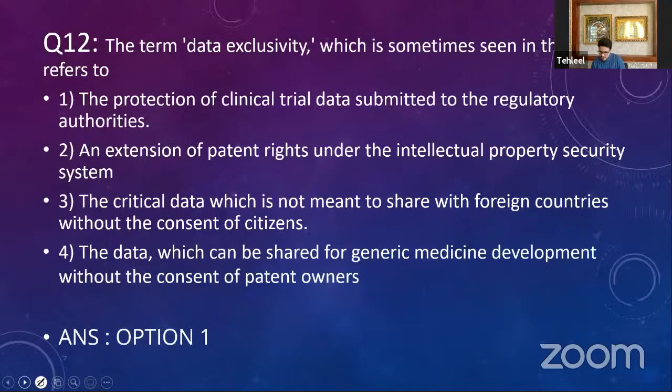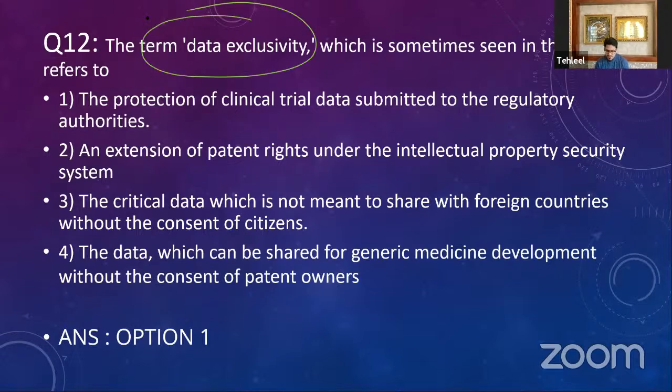So I have taken the first question, that is question number 12. The question number 12 is regarding data exclusivity. Okay, this was the question that was asked in your exam. Now, data exclusivity is sometimes seen in the news. It refers to which of the following? Okay, so you have four options.